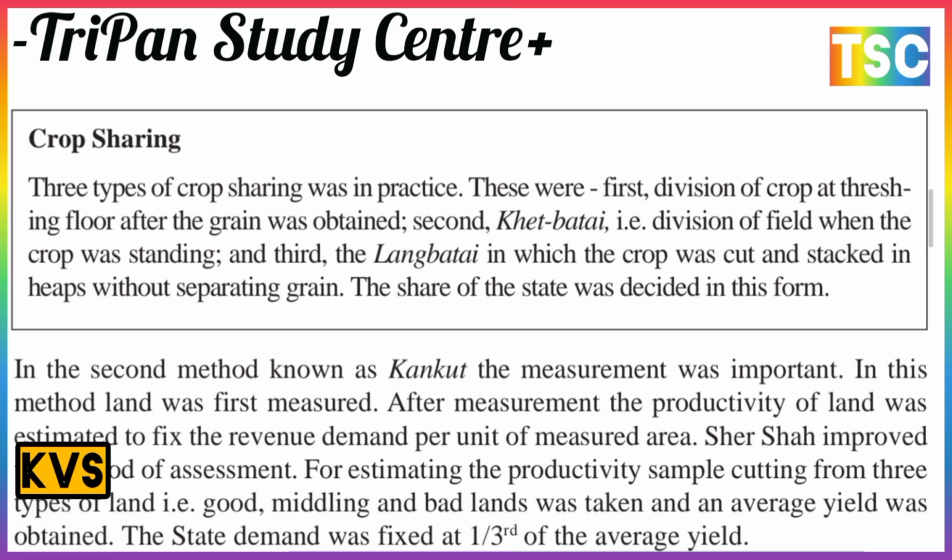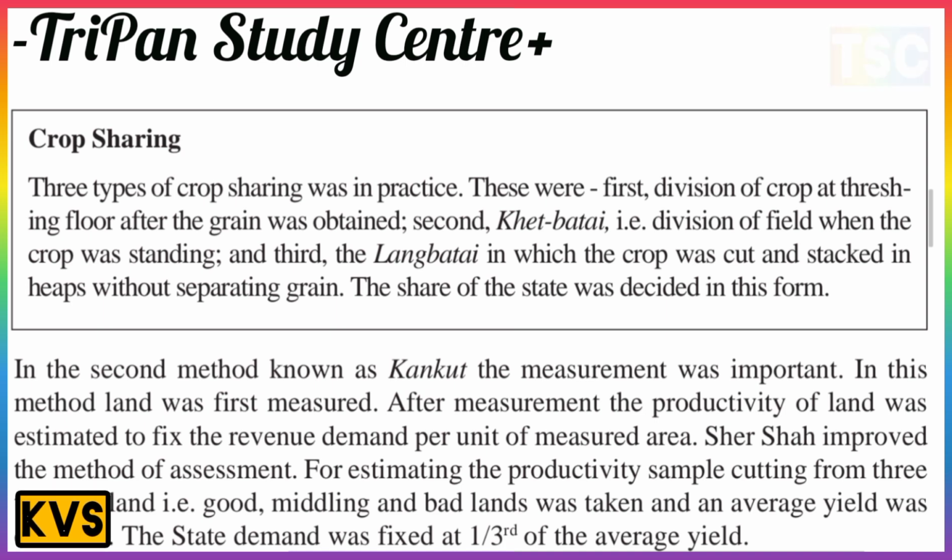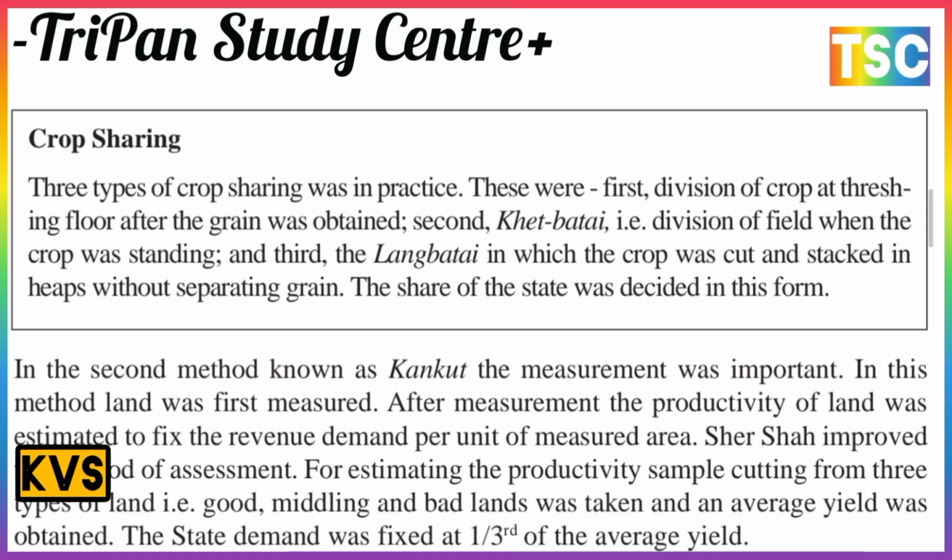The very first was the division of the crop at the threshing floor after the grain was obtained. The second is khet batai, the division of the field when the crop was standing. And third, there is land batai, which is also important here, in which the crop was cut and scattered in heaps without separating the grain. The share of the state was decided in this form.